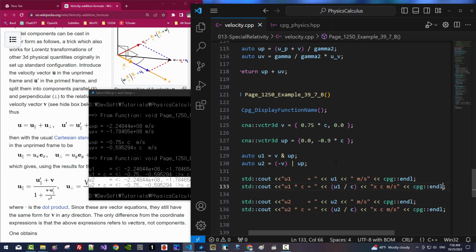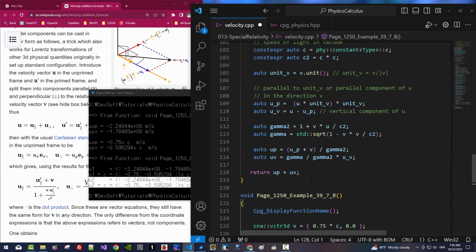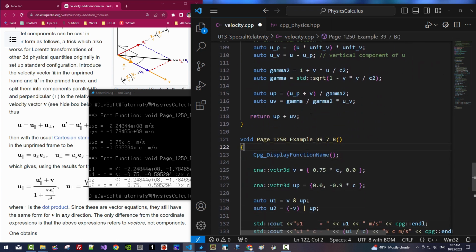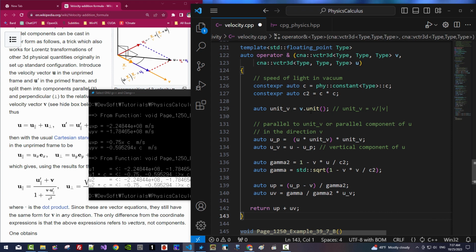I will give one more line break here. Now, in some case, we don't need velocity C. I will paste it here. Now, 2 ampersand. In this case, we don't need C square here. I deleted C square.